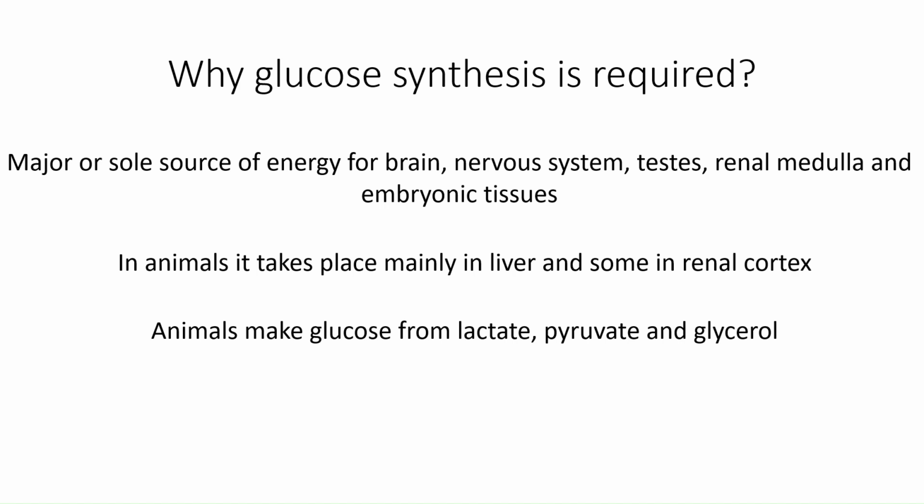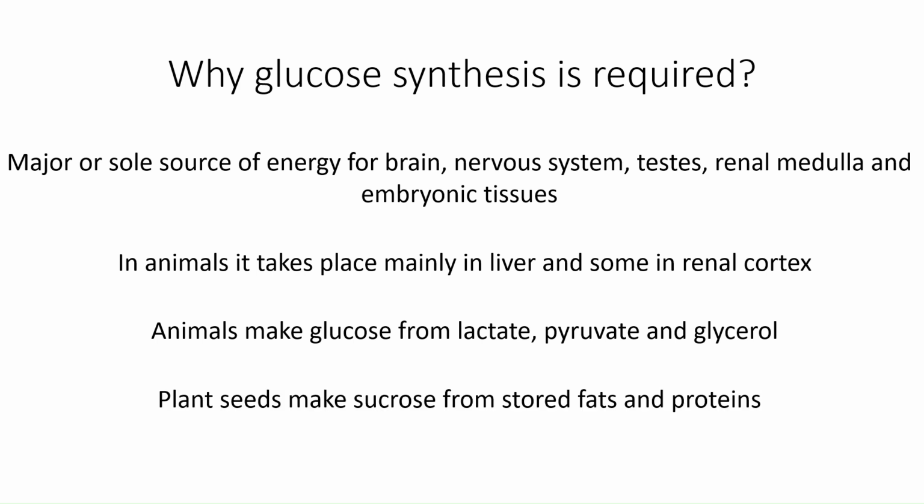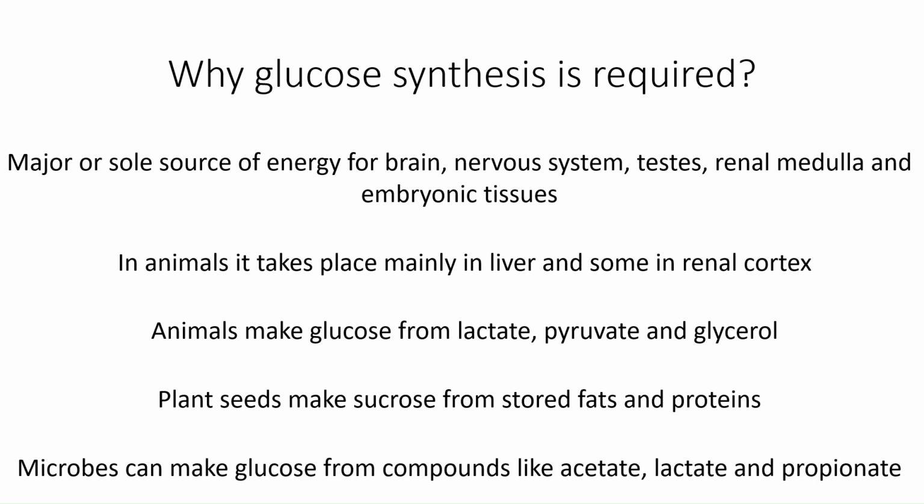Now, animals make glucose from compounds like lactate, pyruvate, and glycerol. Plant seeds make sucrose from stored fats and proteins, and microorganisms can make glucose from a variety of compounds like acetate, lactate, and propionate.